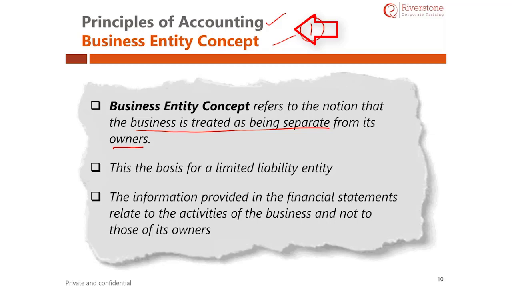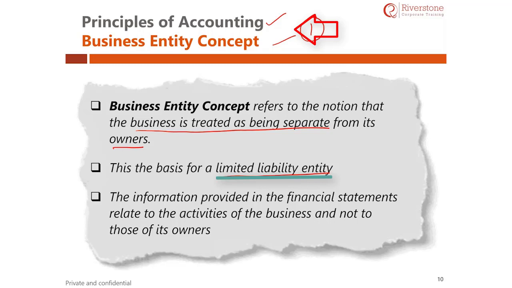In this concept, we assume that the owner is absolutely a different person, and the company is absolutely different. Any effect on the company will not impact you, and if anything happens to you, it does not affect the company. In fact, the company is treated as a separate entity altogether. It is like you and me. It can buy shares, it can sell shares, it can make investments, it can manage the business like we can do individually. This is the concept of limited liability, which means that your liability is limited to the value of shares which you have agreed to pay.